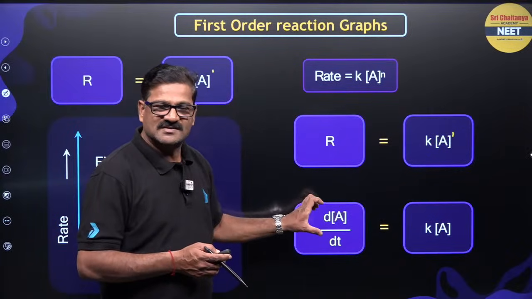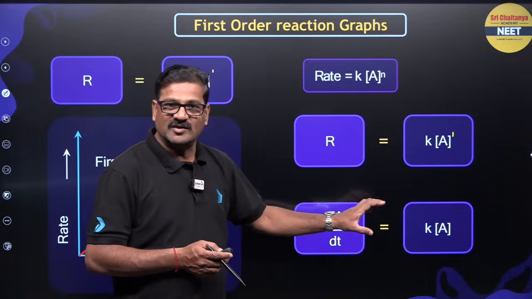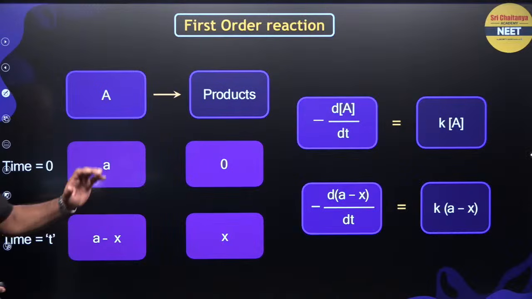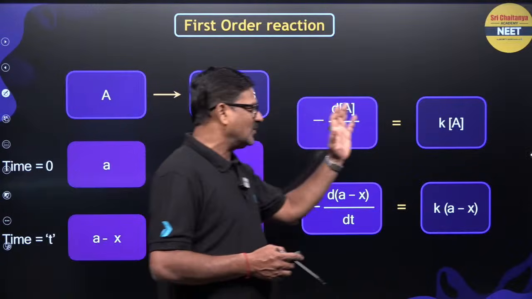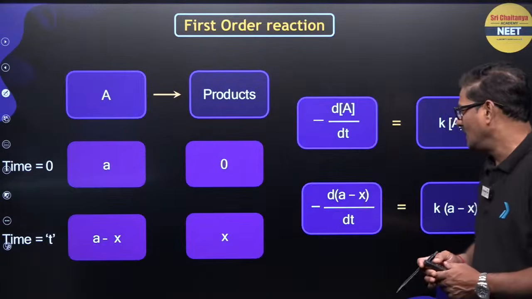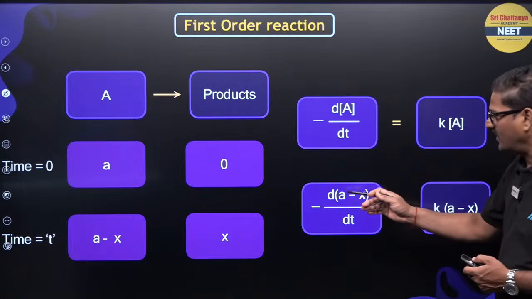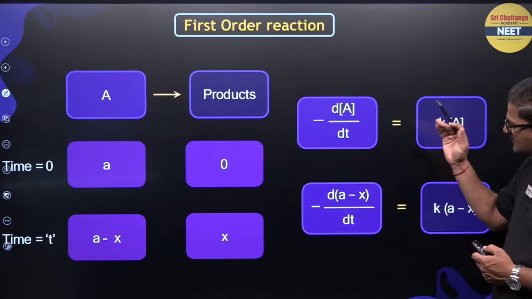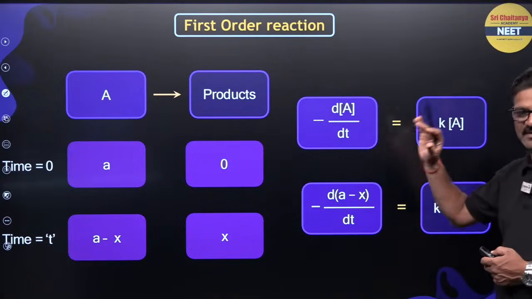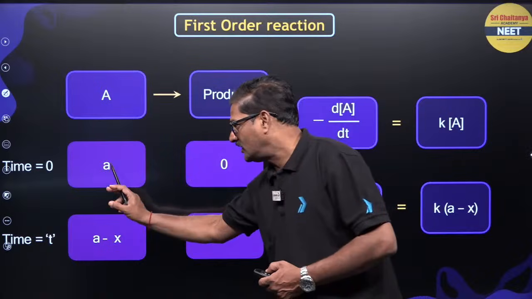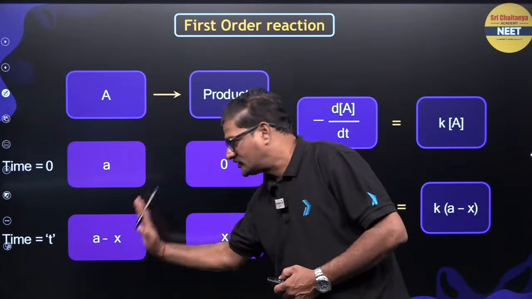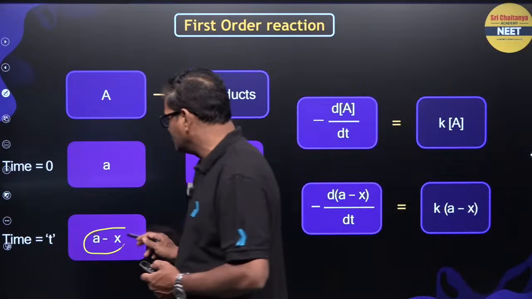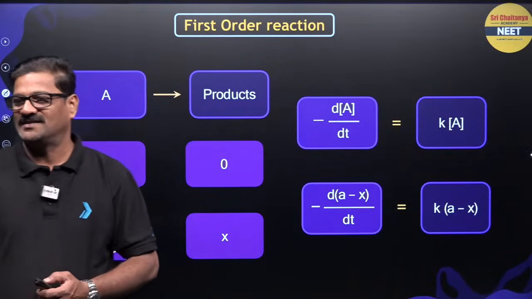Rate is equal to minus dA by dt is equal to K A to the power 1. So minus dA by dt is equal to K A, and you can also say minus d(A minus x) upon dt is equal to K(A minus x). You can use either, the meaning is the same. Let A moles be initially taken, x moles are consumed and x moles are formed. So At is equal to A minus x, right?